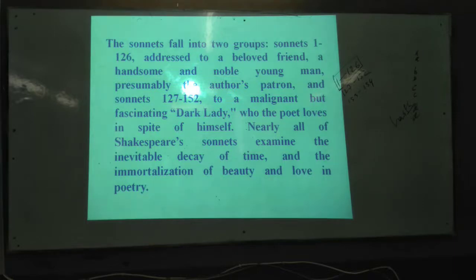In the second portion, from 127 to 152, he addresses the dark lady, only a single lady. She is called the dark lady; this is not her name. Most critics say that maybe Shakespeare fell in love with a lady and there was a separation. But the more interesting thing is that whenever he addresses the lady, he doesn't use any negative words. So what does it mean? That he wants to take revenge.